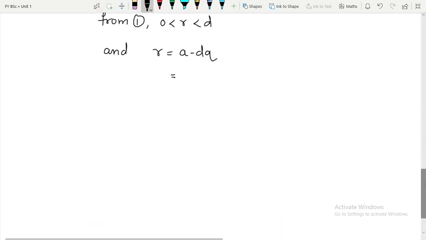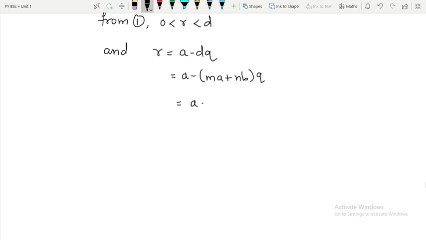So therefore this is equal to A minus, put the value of D as MA plus NB, outside it is Q, which can be further simplified as A minus MAQ minus NBQ, which is further equal to, now this A can be taken out. So how can I write it? 1 minus MQ times A plus minus NQ times B.